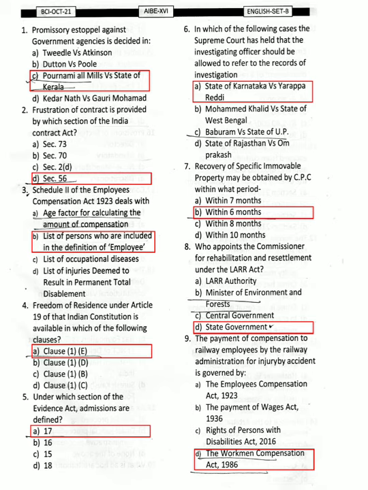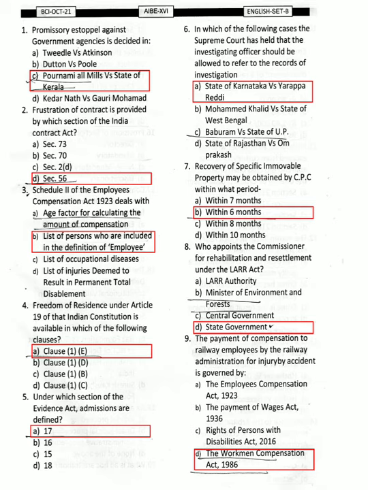Question 7. Recovery of specific immovable property may be obtained by CPC within what period? It can be option B, within 6 months. You can refer to section 6 of Specific Relief Act. Question 8. Who appoints the Commissioner for Rehabilitation and Resettlement under the LARR Act? The answer is option D, State Government.